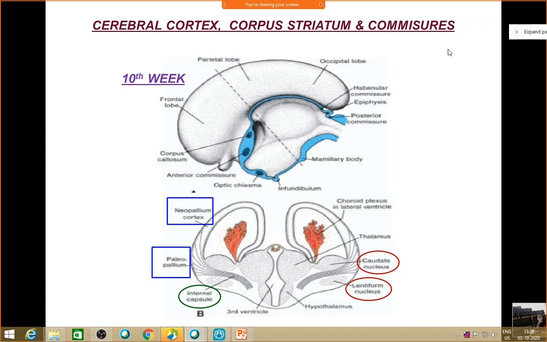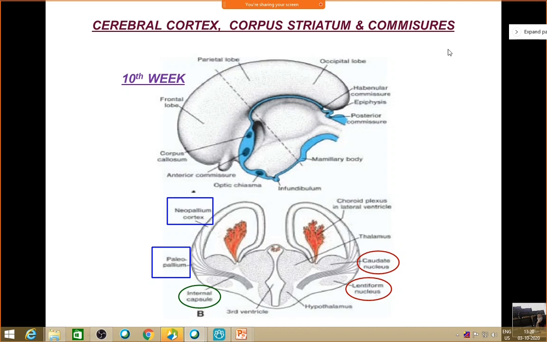Together they form the corpus striatum. The caudate nucleus and the lentiform nucleus are demarcated over a period of time by the passage of nerve fibers or axons passing to and fro from the cerebral cortex. This band of nerve fibers which passes between the caudate nucleus and the lentiform nucleus will form the internal capsule.